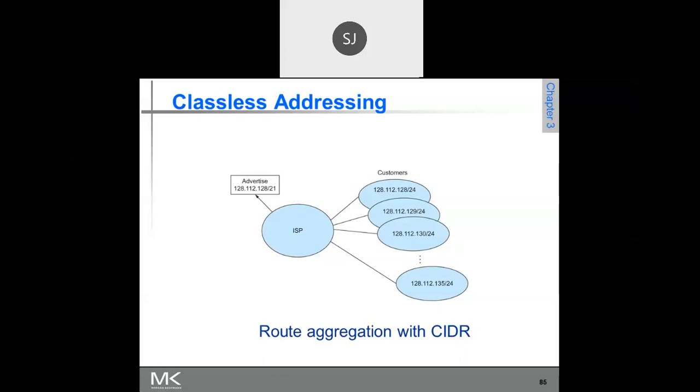See how many bits are matching here. In the last class I had asked you to work it out. 128 is 1 followed by 7 zeros. 129 is 1 followed by 6 zeros and 1. 130 is 1 followed by 5 zeros, 1 0, like that. You have written it. So how many bits are matching?